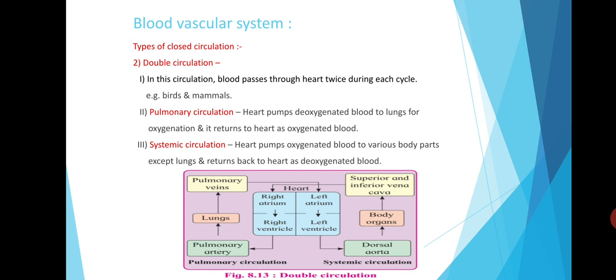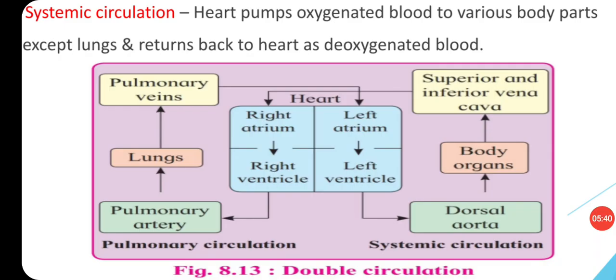In pulmonary circulation, the heart pumps deoxygenated blood to the lungs for oxygenation and it returns to the heart as oxygenated blood. In systemic circulation, the heart pumps oxygenated blood to the various body parts except the lungs and it returns back to the heart as deoxygenated blood. See, this is the diagrammatic representation of double circulation, which shows the two paths of circulation. One is pulmonary and the other is systemic.